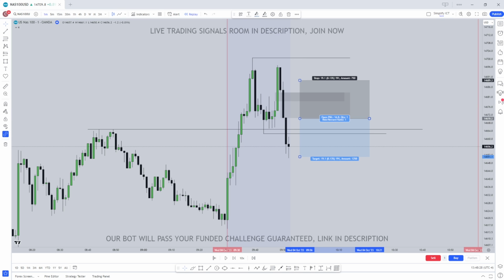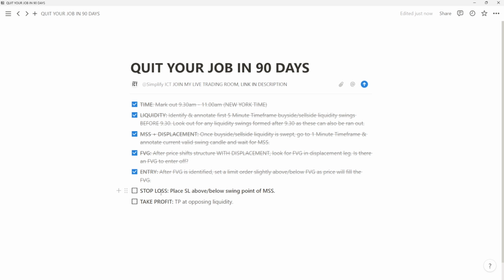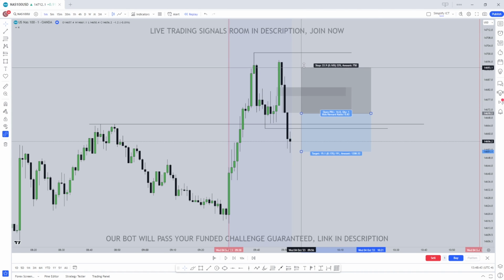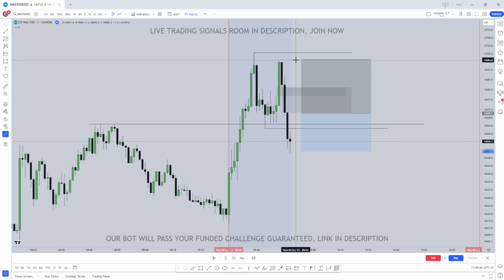Now the next step, where do we place our stop loss? Well, we place our stop loss above or below the swing point of the market structure shift that we found. In this case, we place our stop loss above the high right here because we are looking for sells. So we place our stop loss slightly above the high right here.